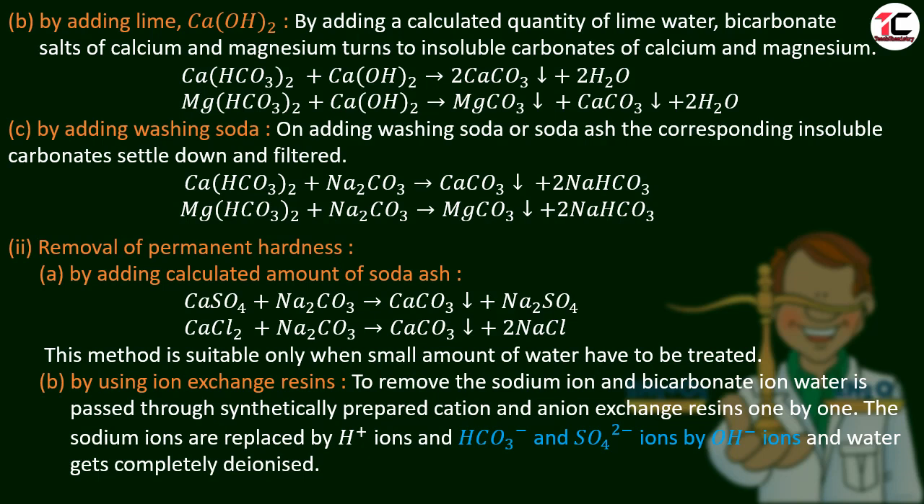Another method is by using ion exchange reagents to remove the sodium ion and bicarbonate ion. Water is passed through synthetically prepared cation, the positive ion, and anion, the negative ion, exchange reagents one by one. The sodium ions are replaced by hydrogen ions, and bicarbonate and sulfate ions are replaced by hydroxide ions, and water gets completely deionized. So it becomes soft water.